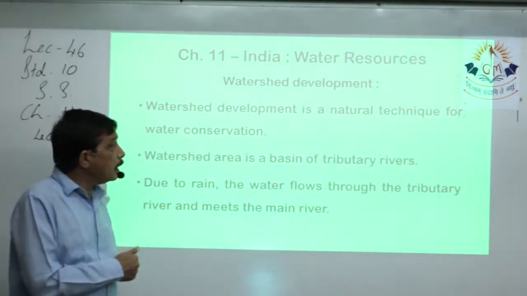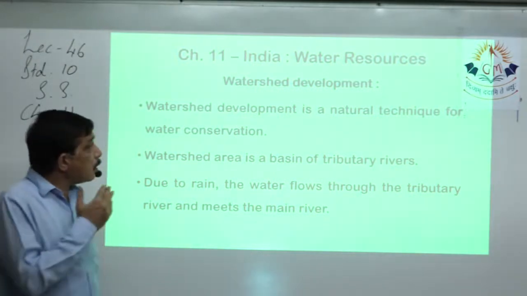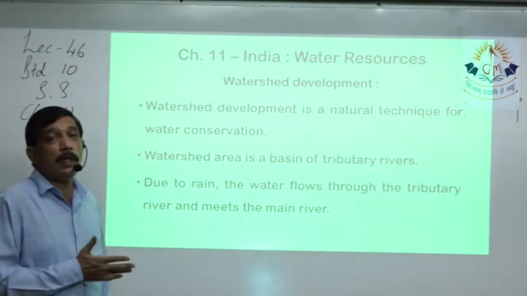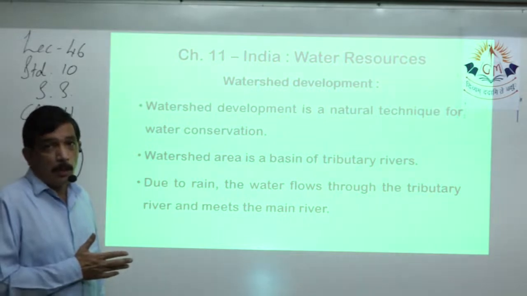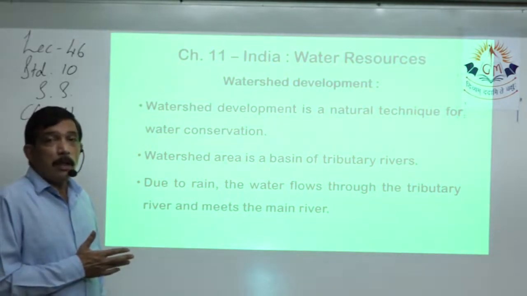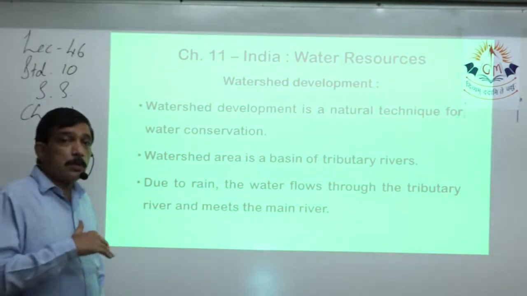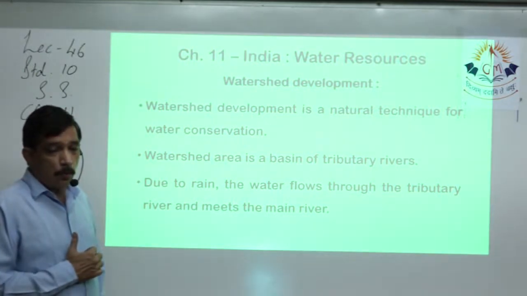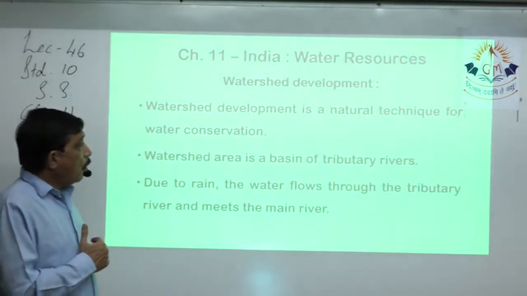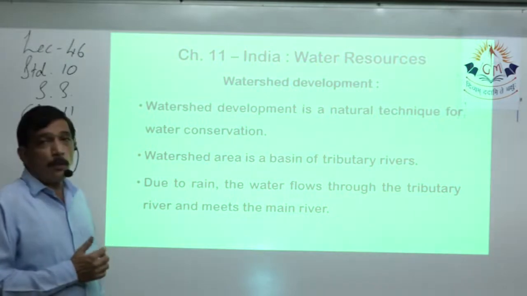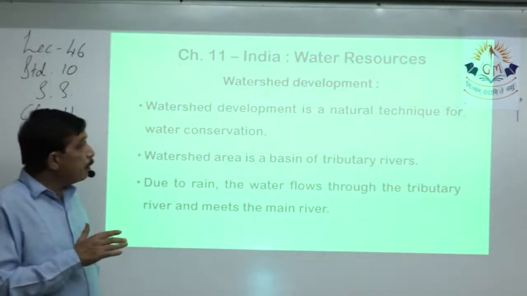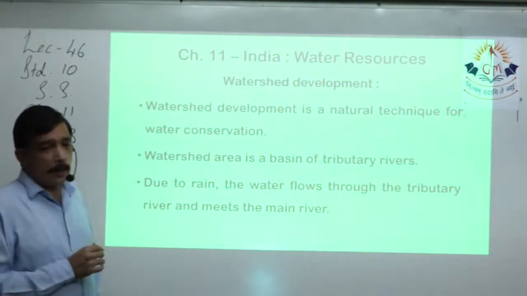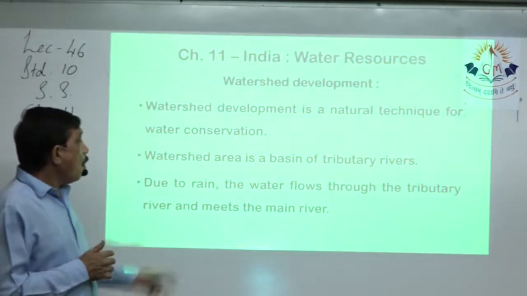Now when we are learning water conservation, watershed is a very important concept which has to be understood first, so that you can write in your own words. Now, what is the meaning of watershed? Watershed development is a natural technique for water conservation.